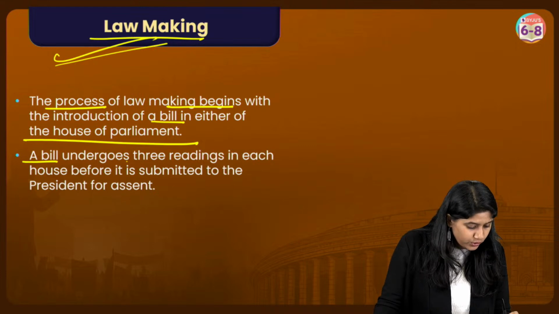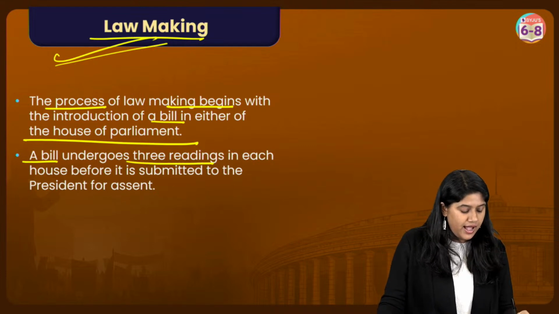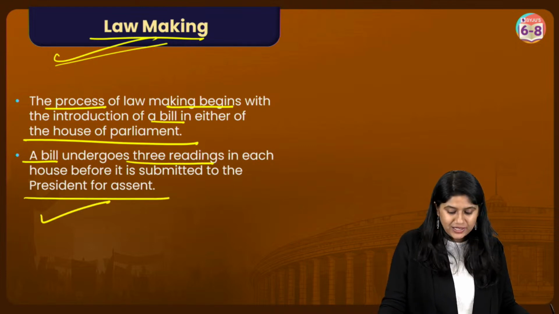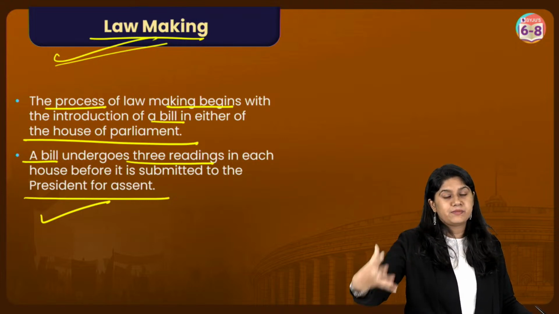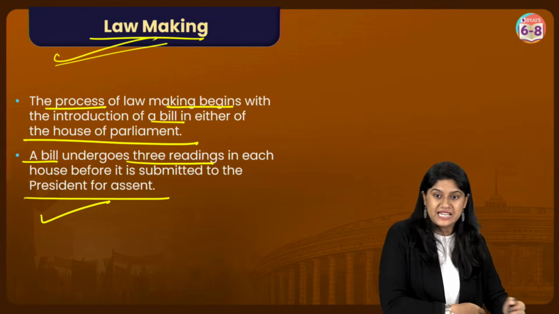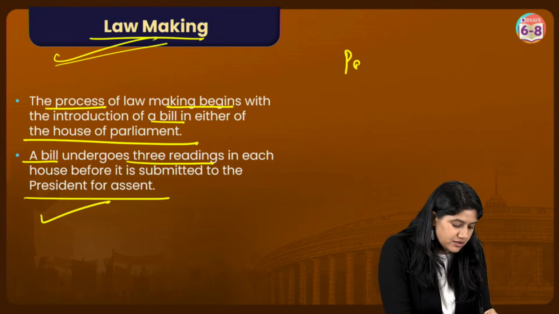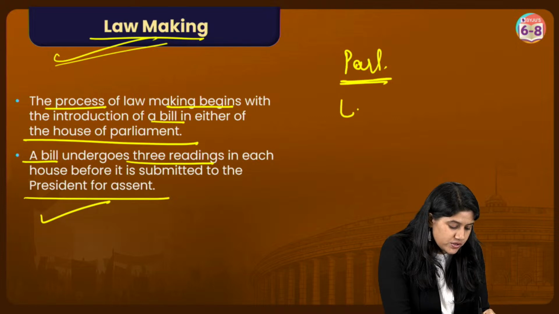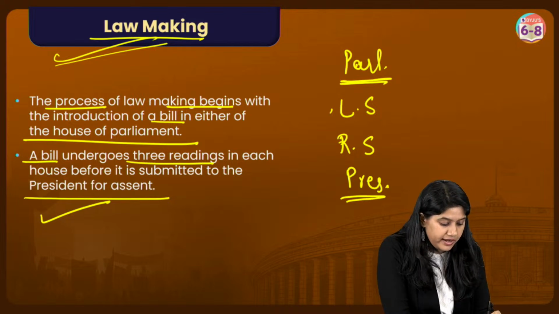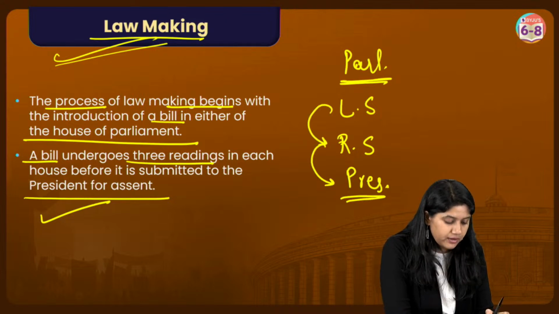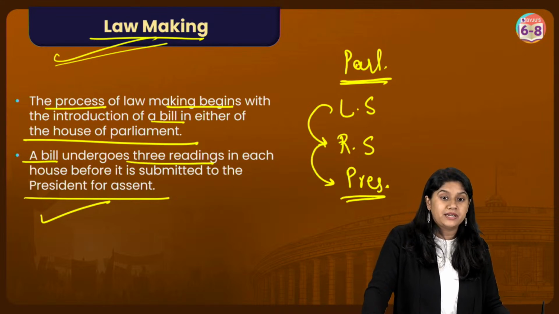The bill undergoes 3 readings in each house and it is submitted to the president who will sign on it, and hence the law or the policy is made. Clear everyone? So of course in the parliament we'll have Lok Sabha as the first step, then Rajya Sabha, and then the president. If the president allows, then it goes from here to here. And this is how the laws and policies are made. Clear?